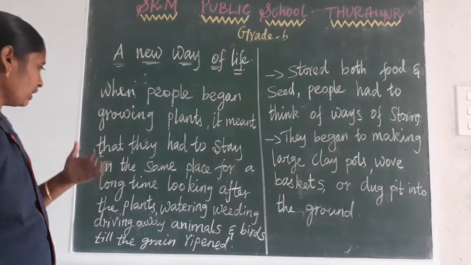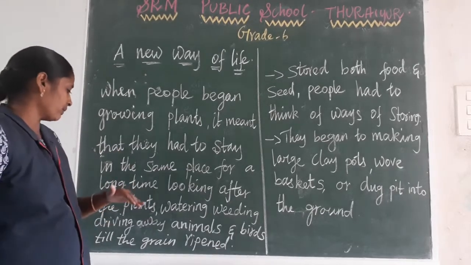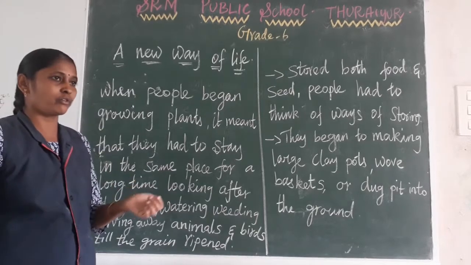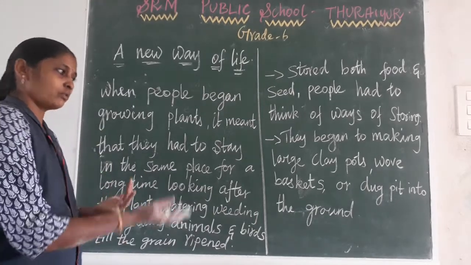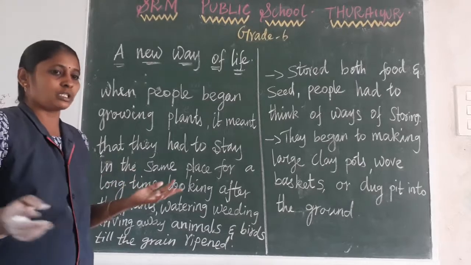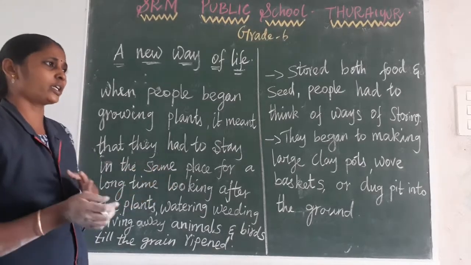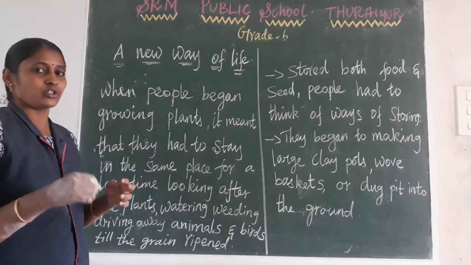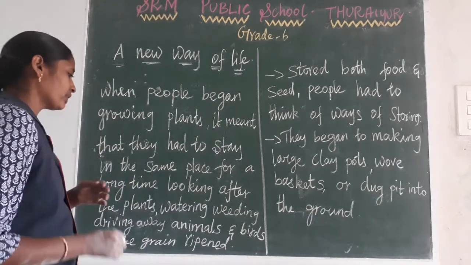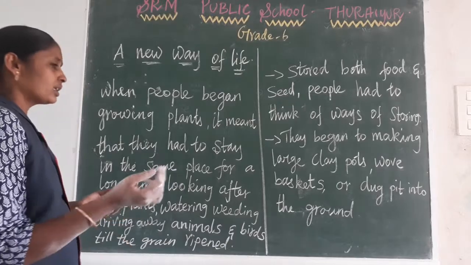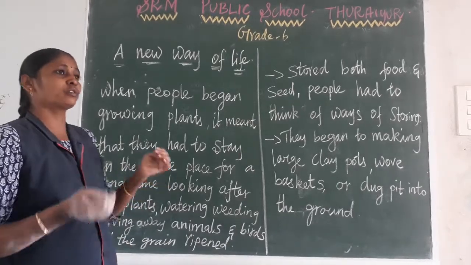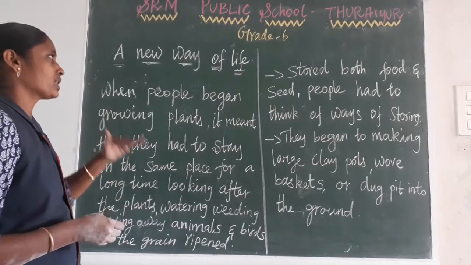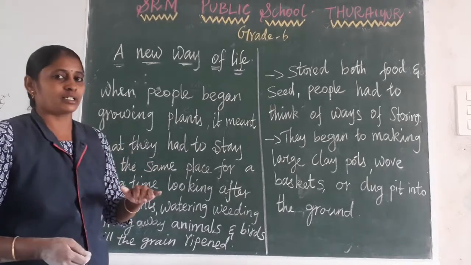They looked after the plants: watering, removing unwanted plants, weeding, driving away the animals and birds, and at the time of harvest. For doing these activities, they wanted to stay a long time in one particular place.